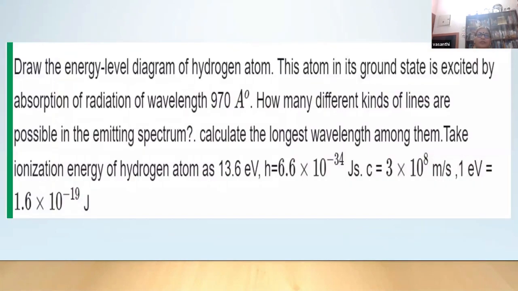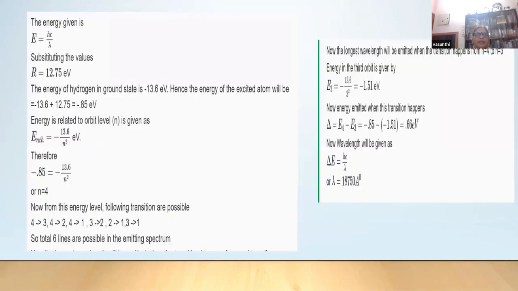So now see the theory question. Draw the energy level diagram of hydrogen atom. So we should not focus only on problems. Draw the energy level diagram of hydrogen atom. The atom in its ground state is excited by absorption of radiation. How many different kinds of lines are possible in the emission spectrum? Calculate the longest wavelength among them. So all these details are given. So they will draw the energy level diagram.